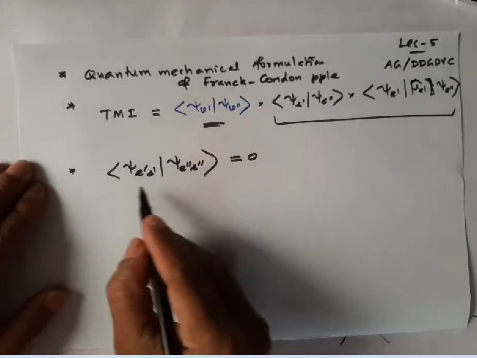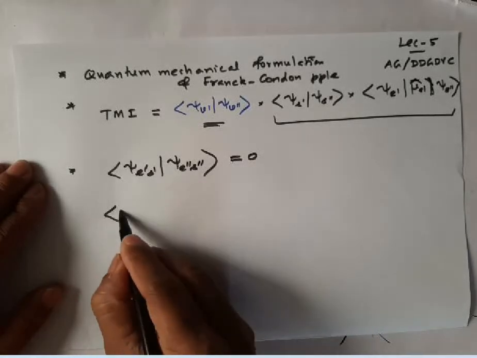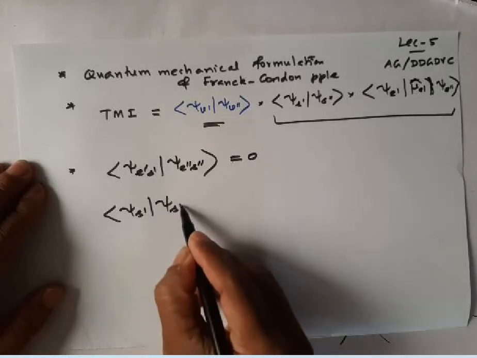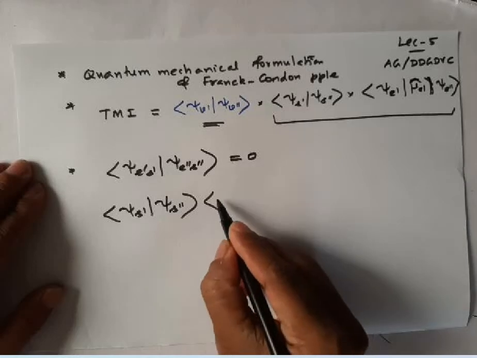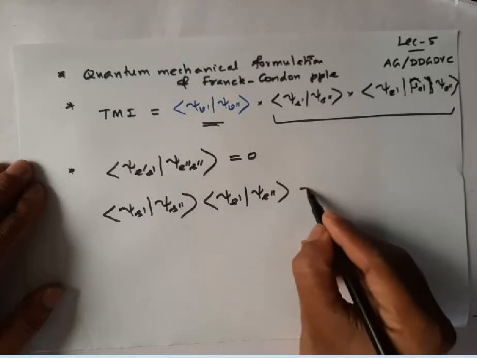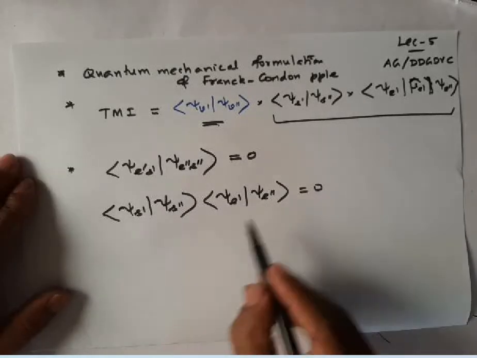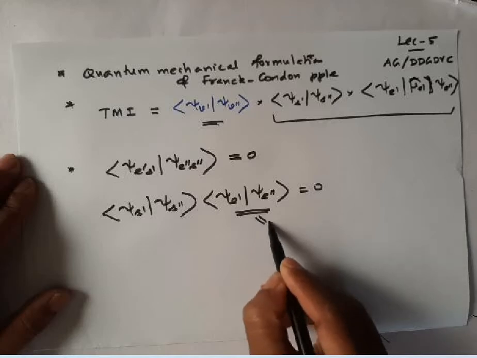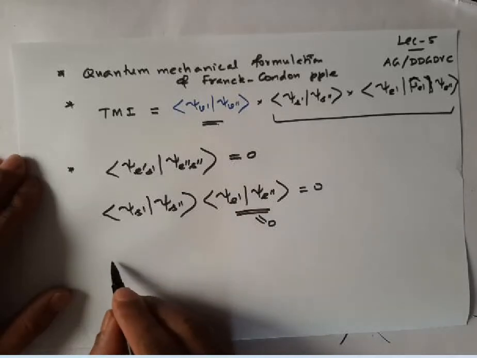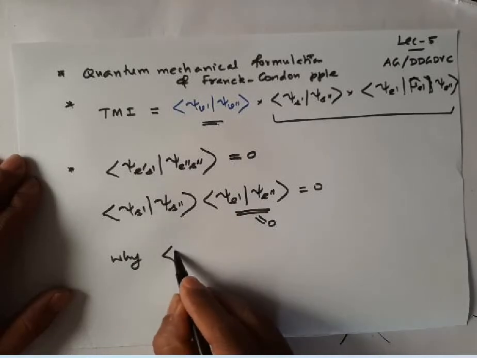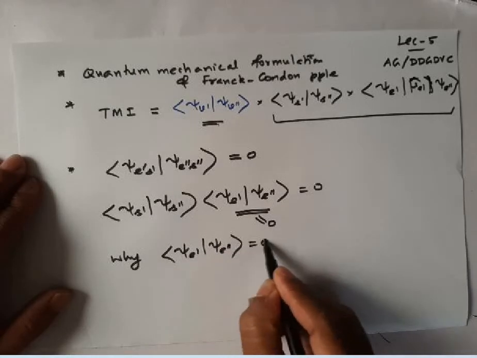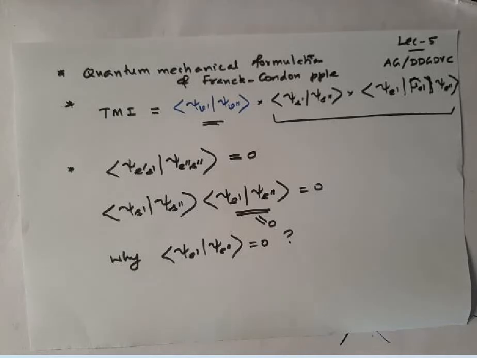Actually it consists of two parts. You can separate them. I'll separate the spin part from the orbital part. So you'll get the integral of psi s prime, psi s double prime, times the integral of psi e prime, psi e double prime. The spin integral value is 0, therefore this overall integral is 0. Now what is the reason for the integral of psi e prime, psi e double prime, being equal to 0? Why?